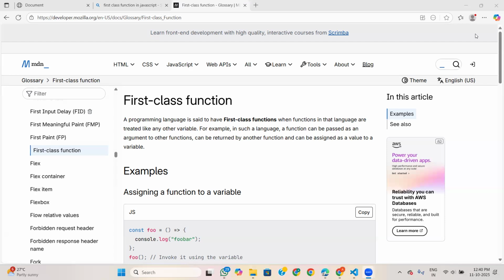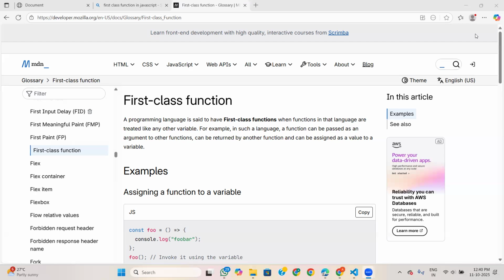Like this function we declare inside a variable. Inside the call stack, this function is stored as a variable, not as a function. So if we try to access it from outside, we will get a reference error. But if we try to access it inside the function, we will be able to access it.